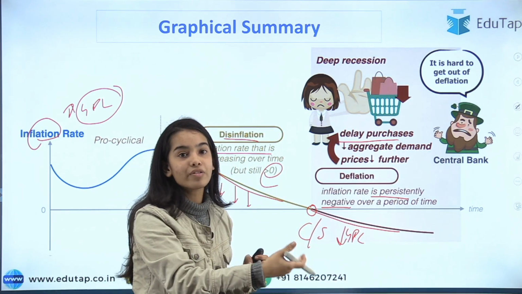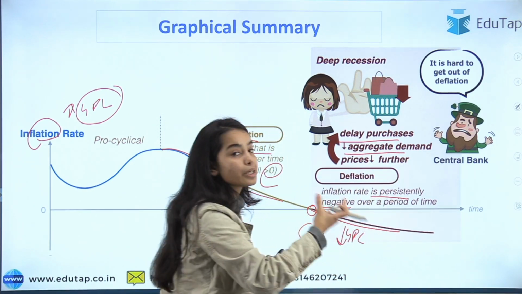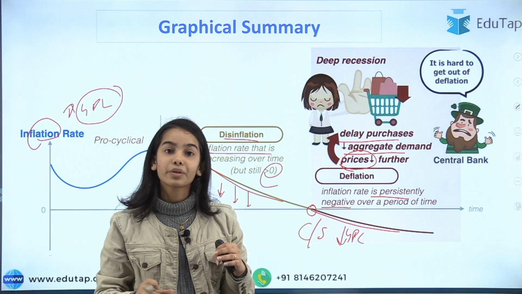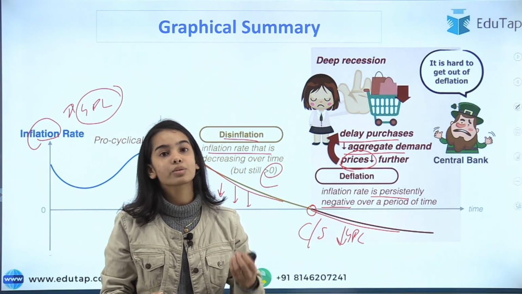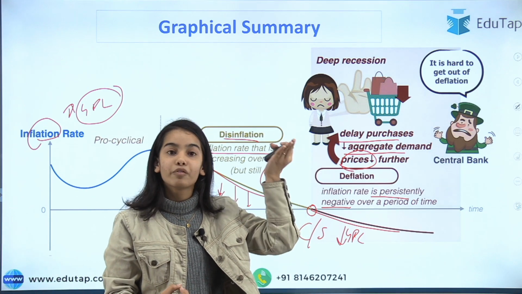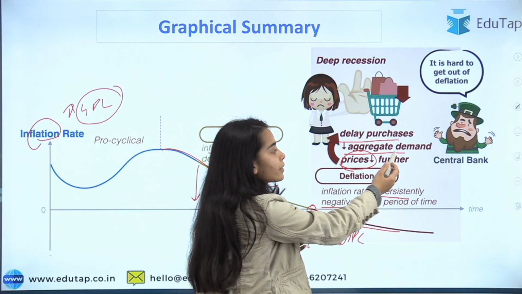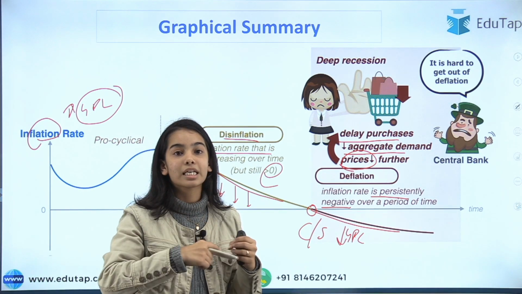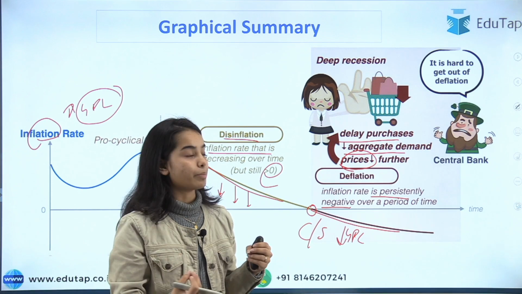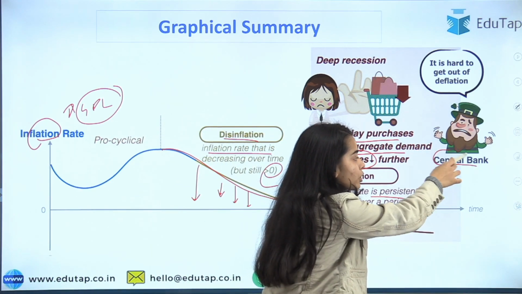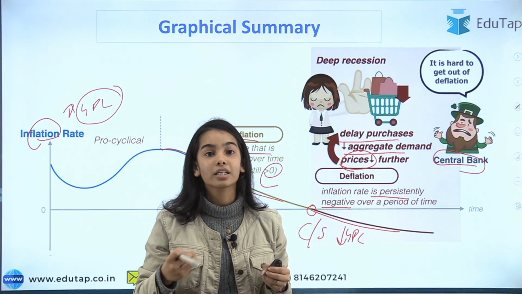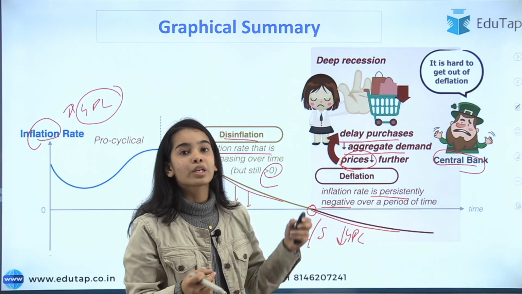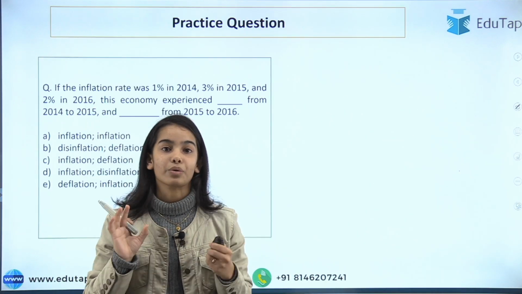We will want to buy tomorrow when the prices are low, so the aggregate demand will reduce in the current period, and the prices will reduce. Prices reduce, the production will reduce, the production reduces, the unemployment will increase, which will further lead to a decrease in the aggregate demand because the income of the people has reduced. This cycle will continue and the recession will deepen, the depression will deepen. This will be very hurtful for the central bank and the government because they can't control it very easily. Okay, so it is very hard for the central bank and the government to control it.